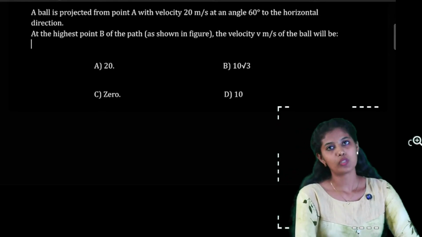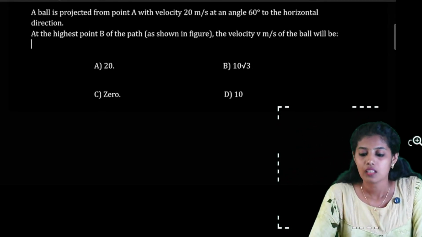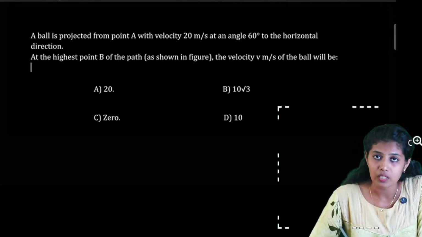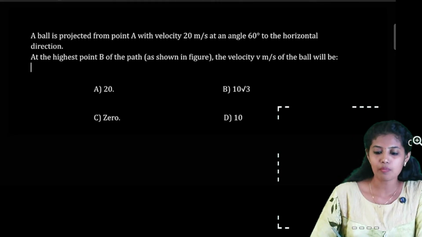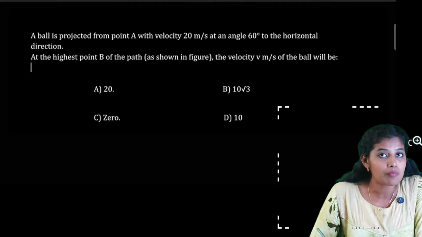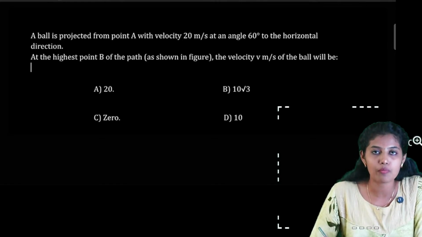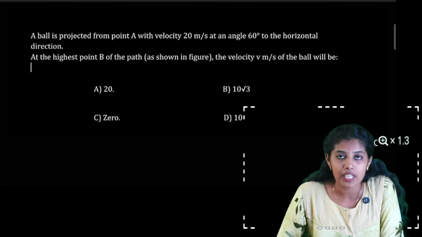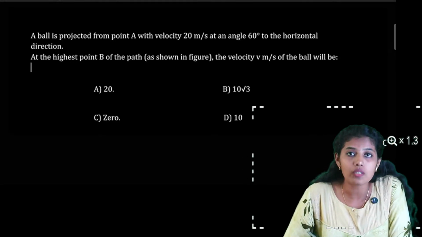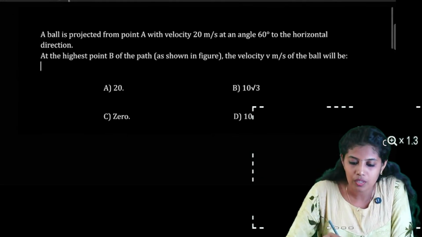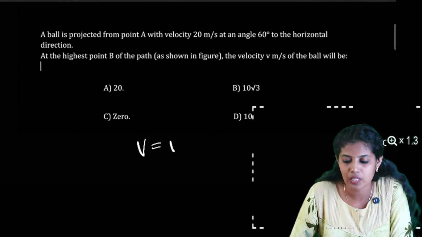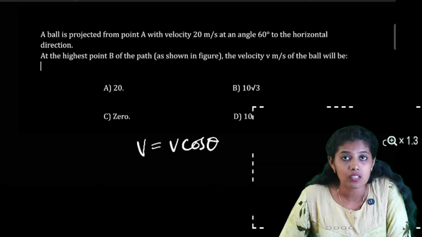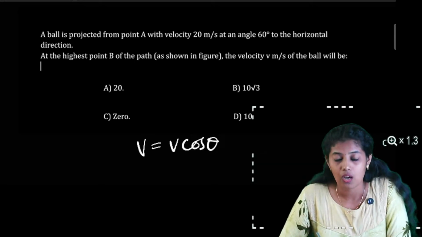In a projectile motion, we know that it's a two-dimensional motion. The initial velocity has two components: one is a horizontal component and the other is a vertical component. At the highest point, the vertical component of the velocity will be zero. Only the horizontal component remains, and it stays constant throughout the projectile motion. Therefore, at the highest point, we have only the horizontal component of velocity, which is given by v cos theta, where v is the initial velocity and theta is the angle which the initial velocity makes with the horizontal.